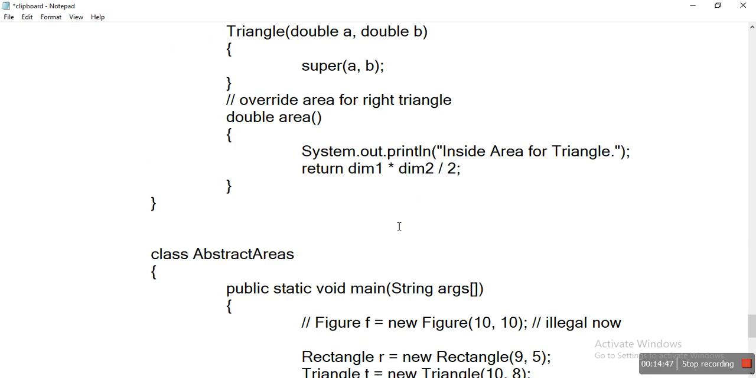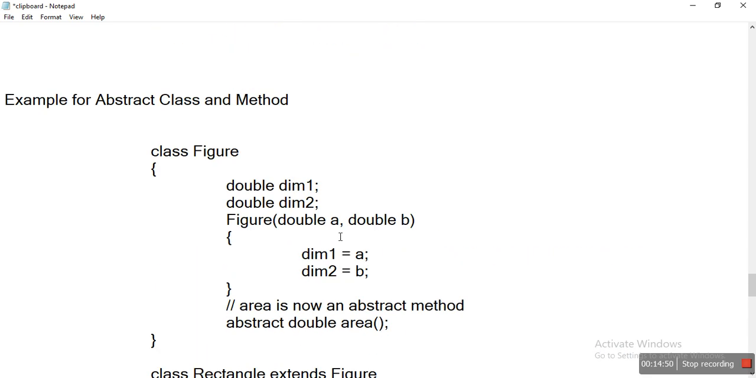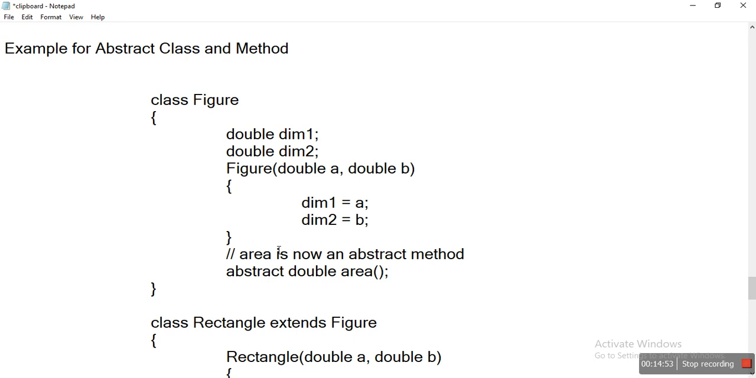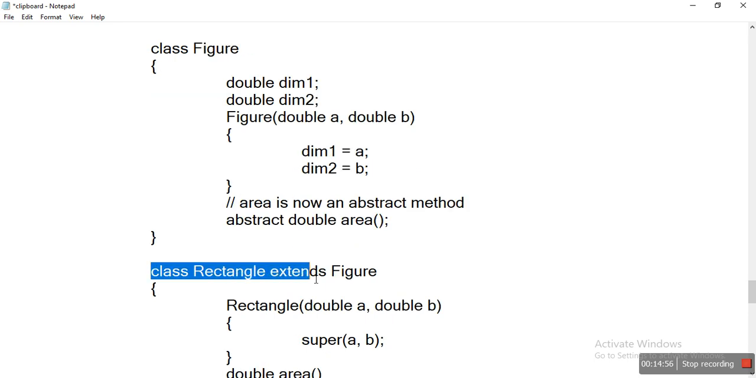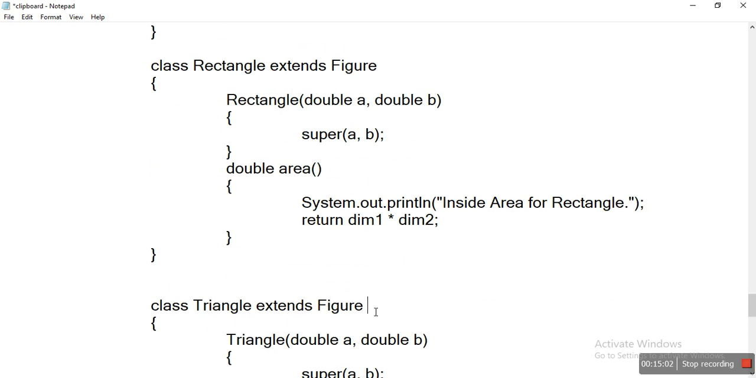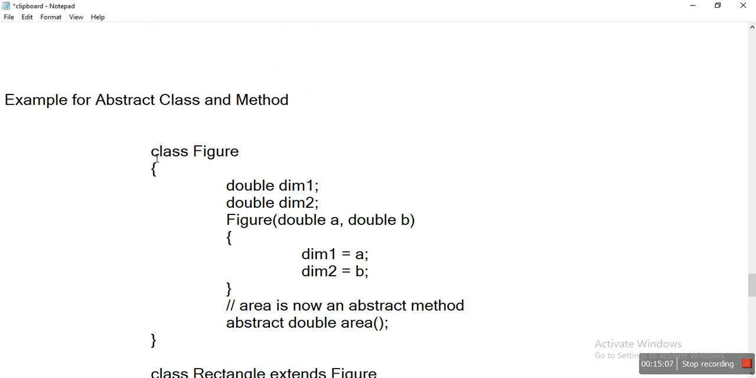See what we are doing here. If we try to extend this Figure class, there is no problem. Triangle also extends Figure, no problem. Now if I declare this as abstract, what happens? The class Figure becomes an abstract class, the parent class.